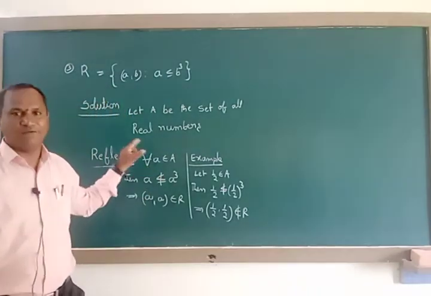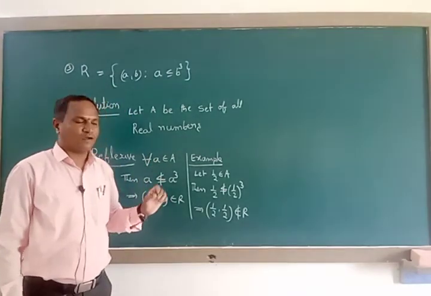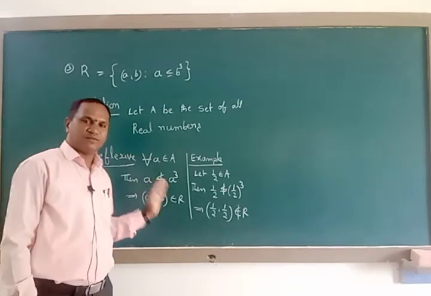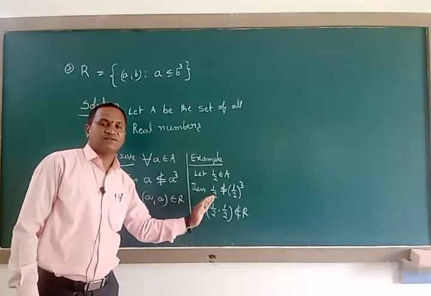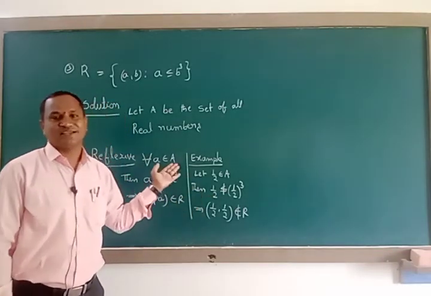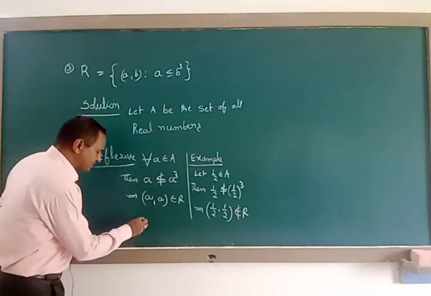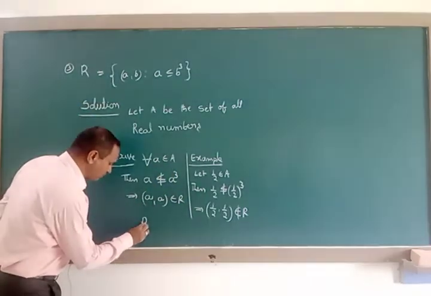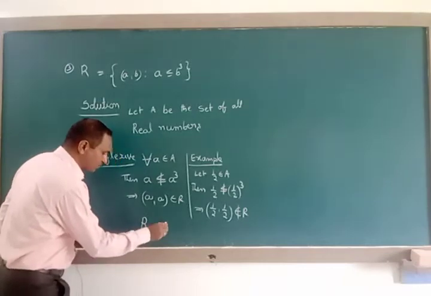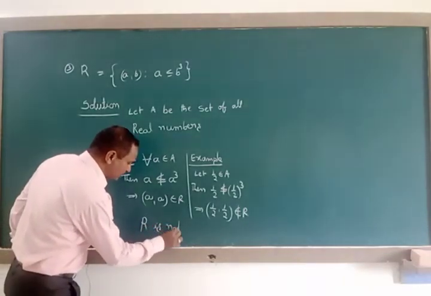For each means every number you must take here. Therefore R is not reflexive here.